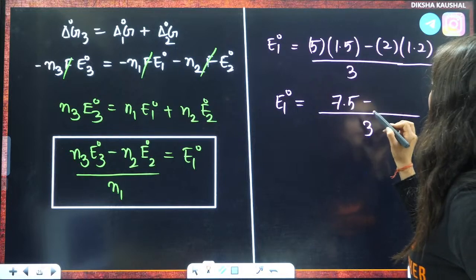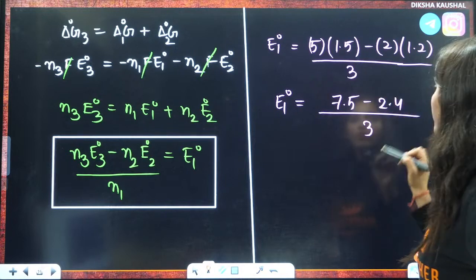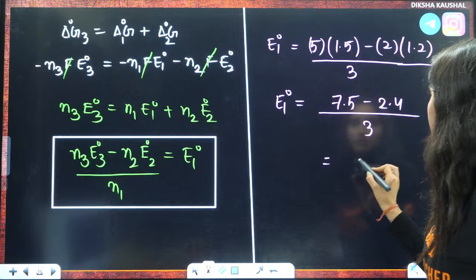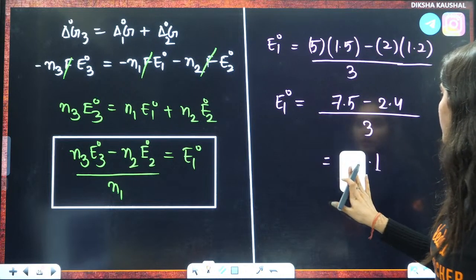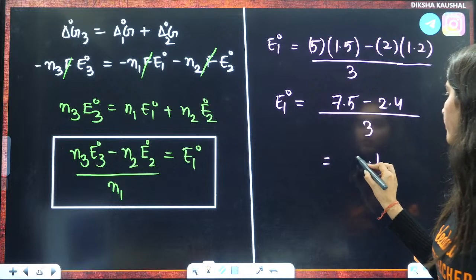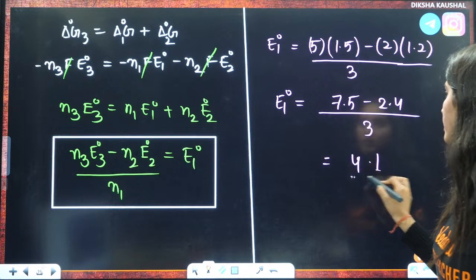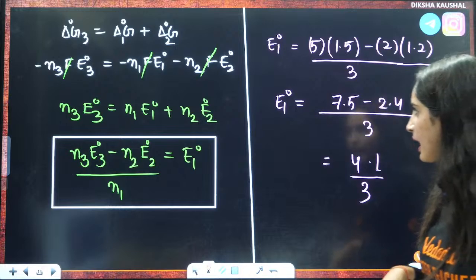Then 7.5 minus 2.4, divided by 3, will become 5.1 divided by 3, which is 1.7. So that will be the answer.